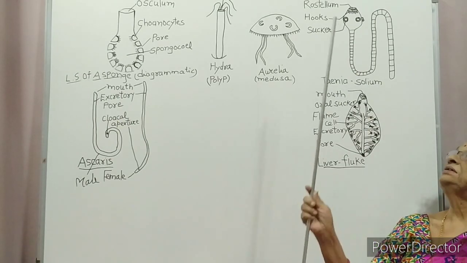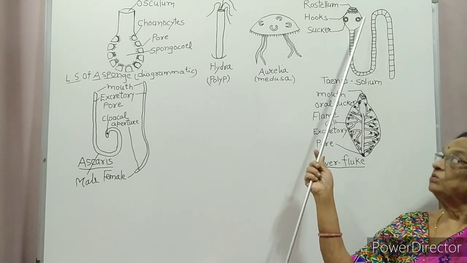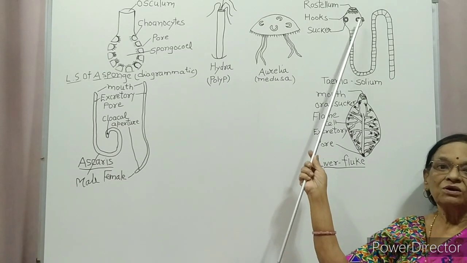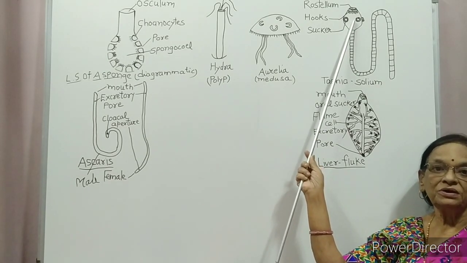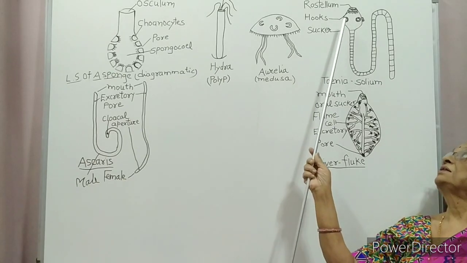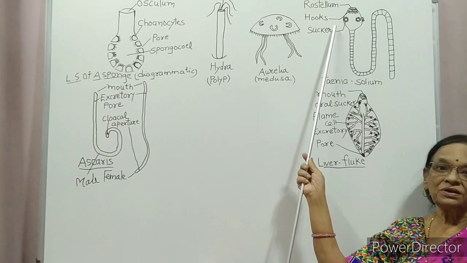What is the specialty? This is the head region called rostrum. This head region has hooks for attachment with the host surface and suckers for sucking the food material.